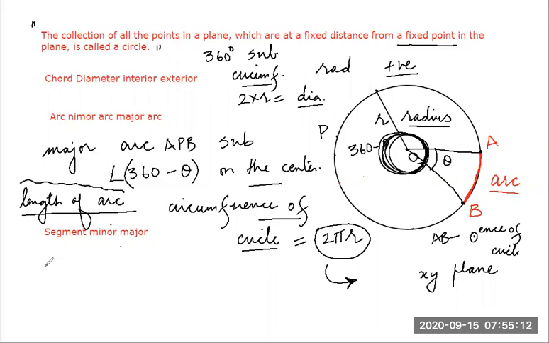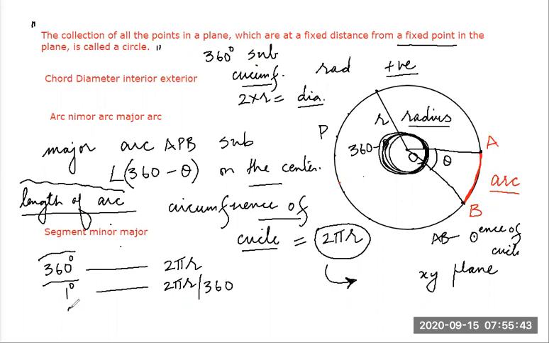So if the angle is 360 degrees, then the arc becomes the circumference. And what is the length of the circumference? 2 pi r. If it is 1 degree, what is the length of arc? 2 pi r divided by 360.